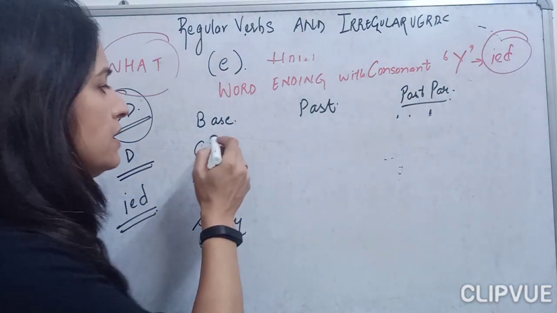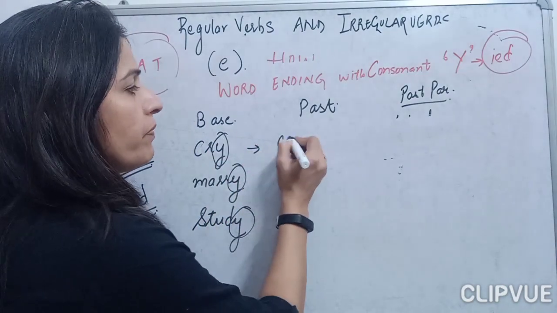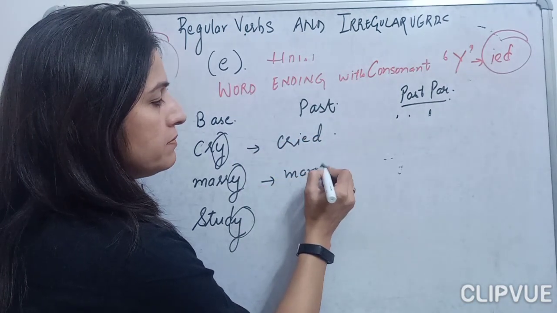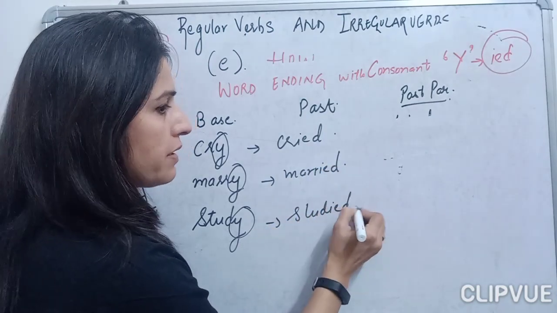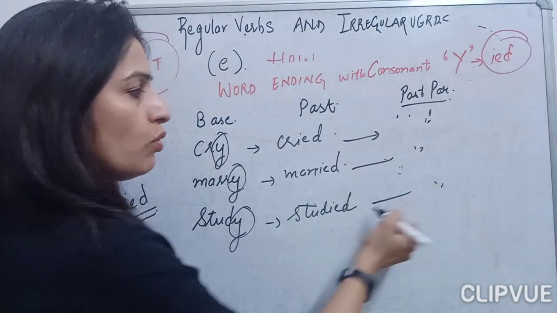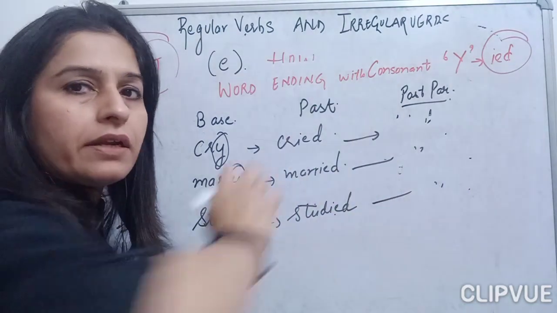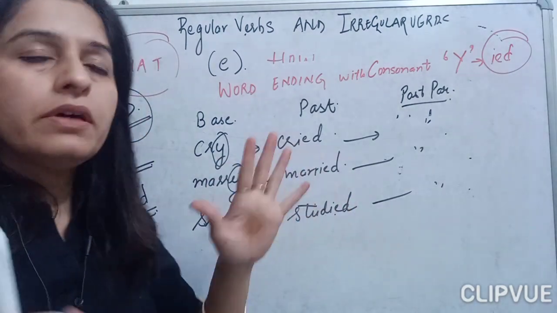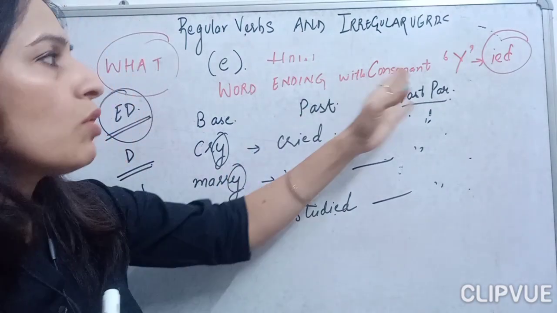Here these are ending with a consonant Y. They will change to cried, married, and studied. The same will go for the past participle: cried, married, and studied. Here also it will be the same. So we have learned the regular verbs that end with a consonant Y.